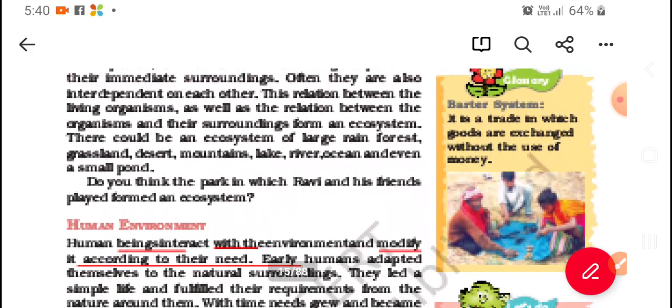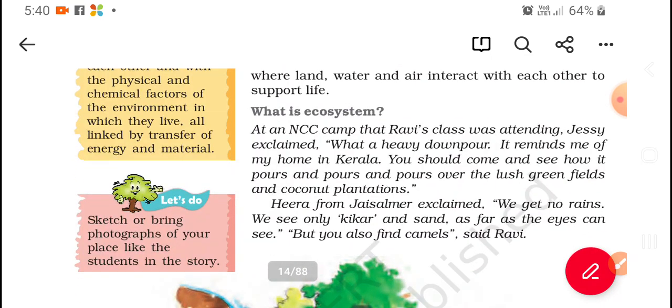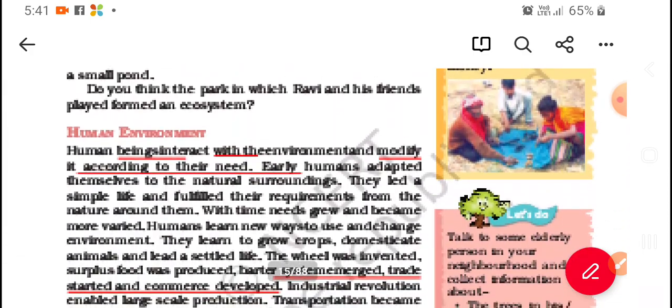I've given you the definition, now let me explain what an ecosystem is. An ecosystem is nothing but a system formed by the interaction of all living organisms with each other and with the physical and chemical factors of the environment in which they live, all linked by transfer of energy and material. For example, we are dependent on our teacher who will teach us. The teacher is dependent upon books, meaning upon the knowledge they got from their teacher. This dependency, like we depend on a pen to write and on paper, is called an ecosystem.